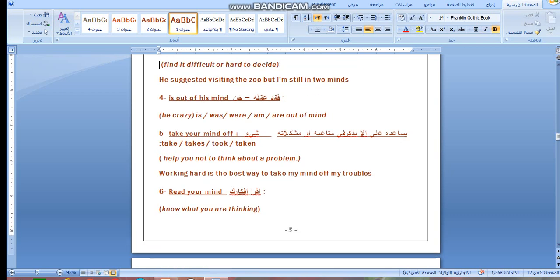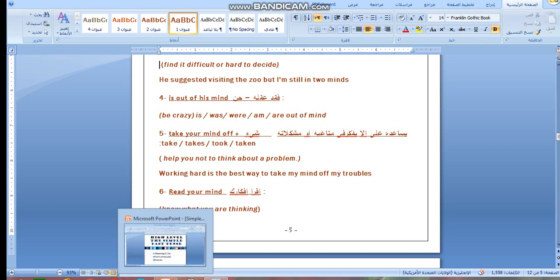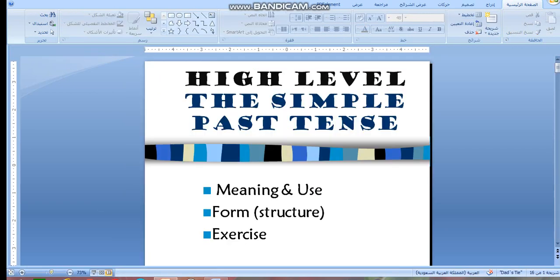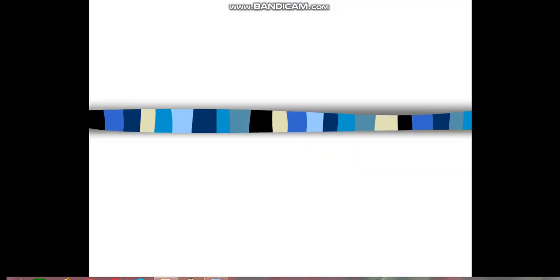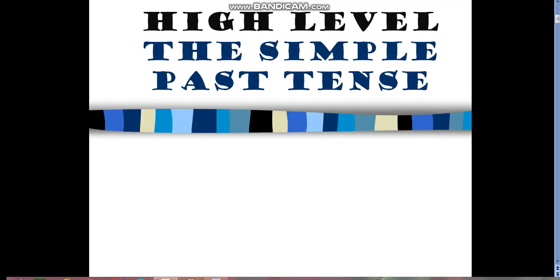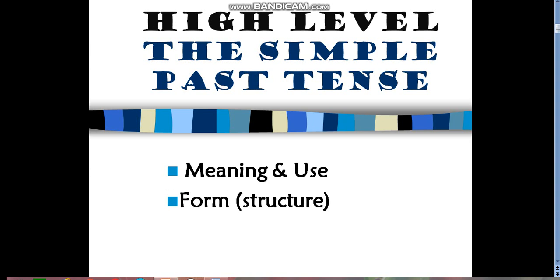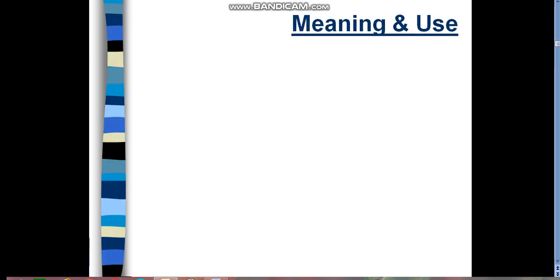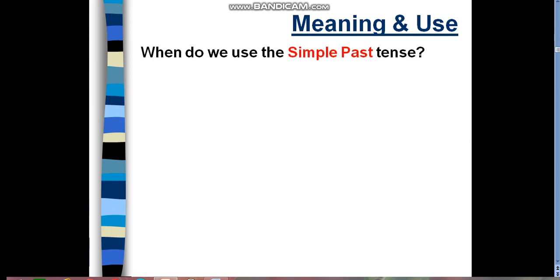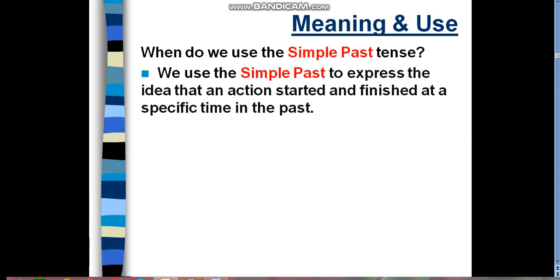And now let's move to check our grammar. Today is about past simple as usual. Let's have a look here. High level grammar. The simple past tense or the past simple tense. Now meaning and use, form, structure, and some exercises. Number one, meaning and use. When do we use the past simple tense?